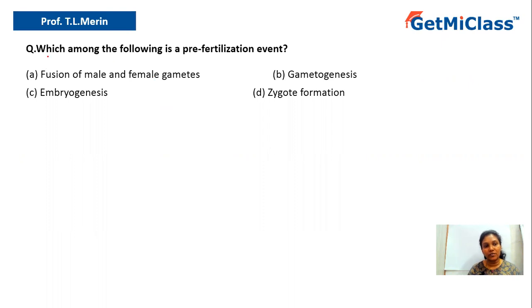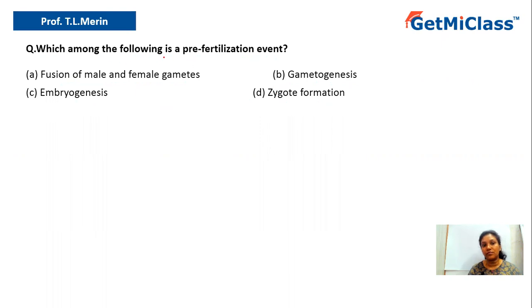Today we are going to solve this question which says which among the following is a pre-fertilization event? Option A, fusion of male and female gametes. Option B, gametogenesis. Option C, embryogenesis. Option D, zygote formation.